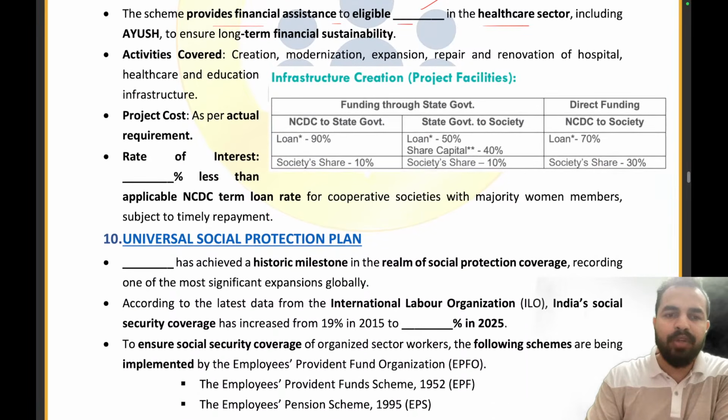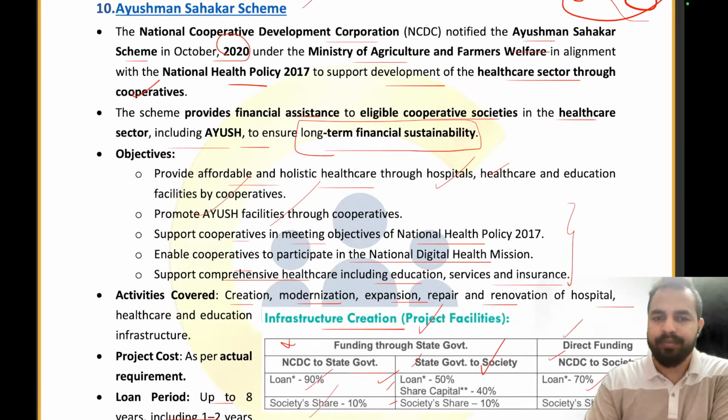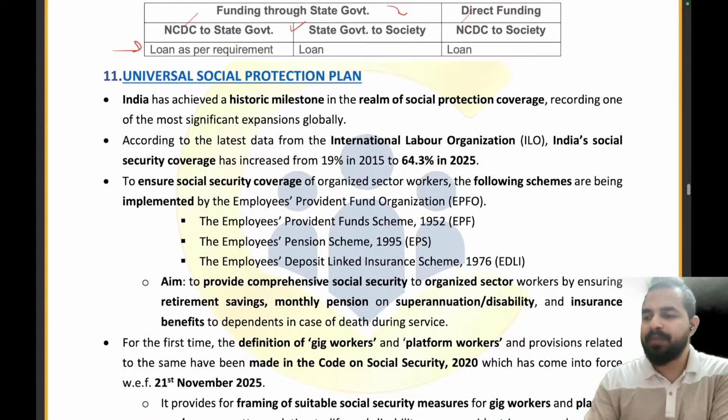Now, when it comes to the project cost, the rate of interest will be provided in case of the majority of the women members. The rate of the interest will be 1% less than the applicable NCDC term loan rate. Clear, everyone? So all the people, give me a thumbs up in the chat box if this is clear to everyone.